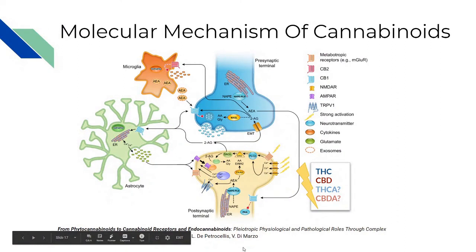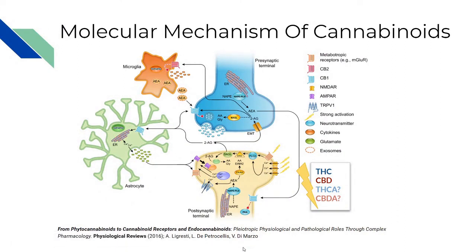So let's start off in the most important place in the body, the brain. Cannabis affects all parts of the three-part synapse made by the pre and post synaptic terminus and the astrocytes. Cannabinoids are retrograde neurotransmitters which affect the postsynaptic neurons to affect presynaptic neurons. That's working backwards.